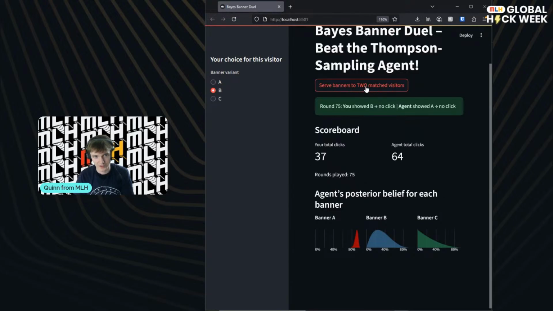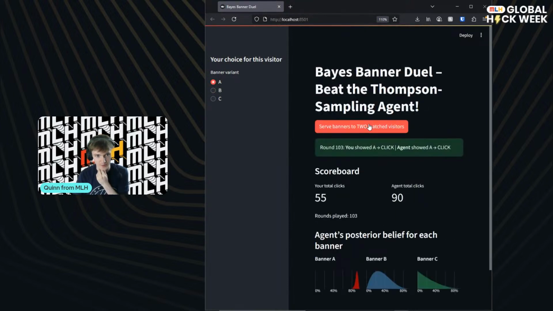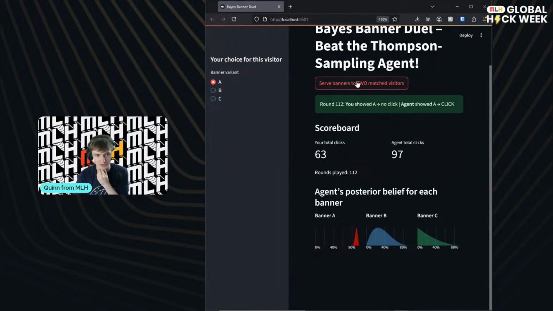And you can see it's getting way more clicks than us. It's doing much better. We've only clicked B, and it's decided that B is not as good as A. So hopefully this is a really nice example. We can just keep spamming this and it's going to keep beating us until we pick A. And then we should catch up a bit, or at least get similar results. You can see we're gaining much quicker now, but even so, it's decided that roughly the peak there is at 90%, which, if we went back to our little script, is the probability that we set with A.